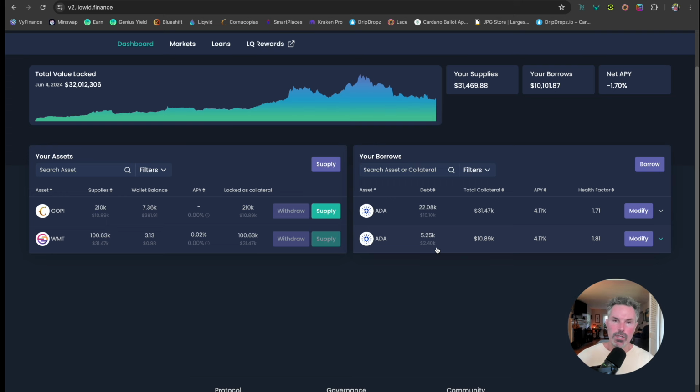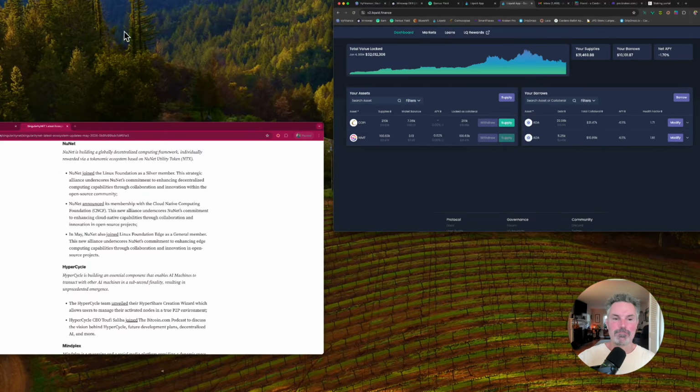Okay, so the next step in this sequence is to take you through my thought process on the strategies that I can now leverage with this additional 10,000 ADA that we now have as a loan. Okay, we're going to take you through those processes. I'm going to show you in real time what we're going to do, and it's just for education. And in the process, we're going to be highlighting projects, maybe some of which you know about, some of which you don't. Some projects that are coming up right now and some tools that you can use. Okay? So let's get ready for the next step in this sequence. It'll be an exciting step.